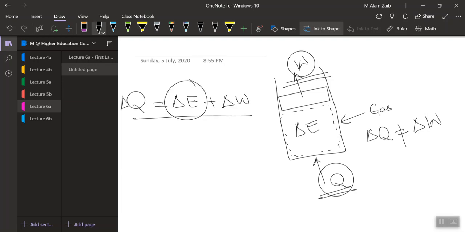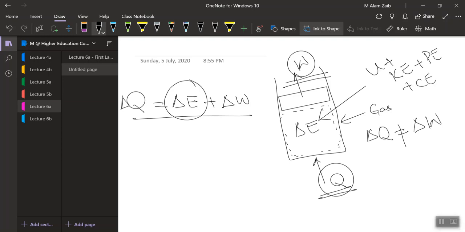Now let's define different kinds of energy in it. As we have said, it could be internal energy, it could be kinetic energy, it could be potential energy and chemical energy, and so on and so forth. We can have different kinds of energy.